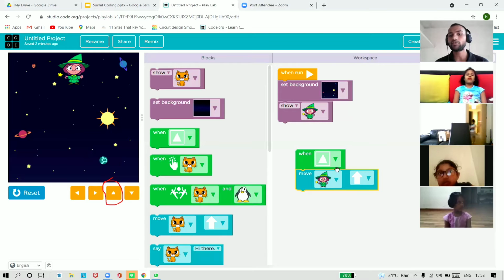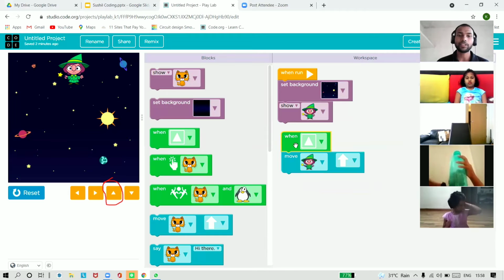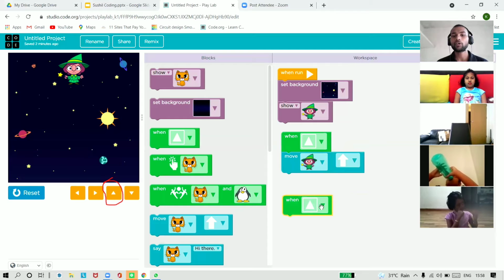So you can see that when we are clicking on the upside button, the magician should go upward. That's what we have coded here. So the event is clicking on the upside button, and the action is that the magician should go upward. In the same way, what will we do when we click on the down button?